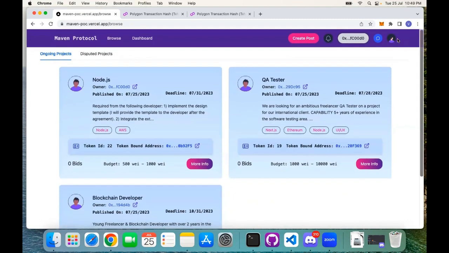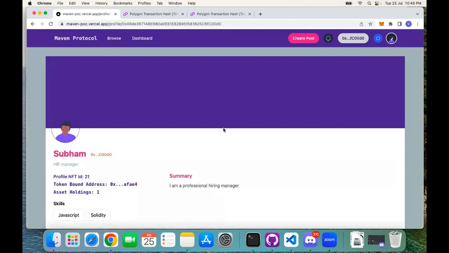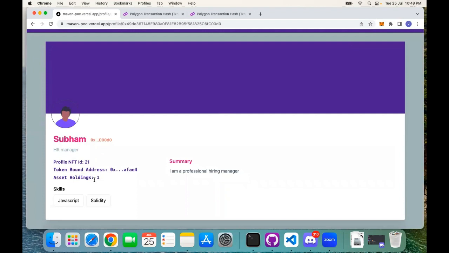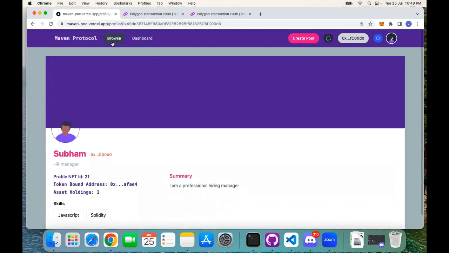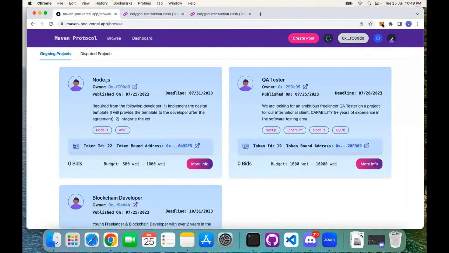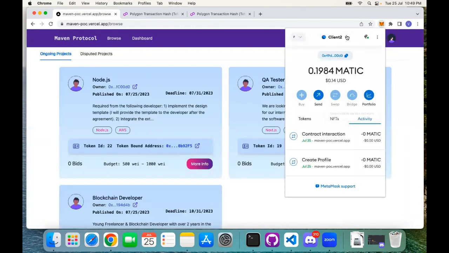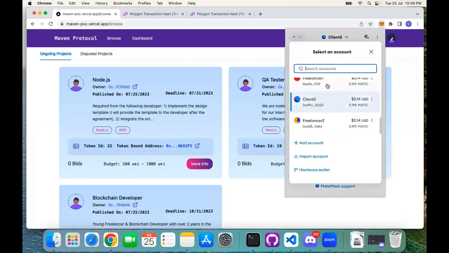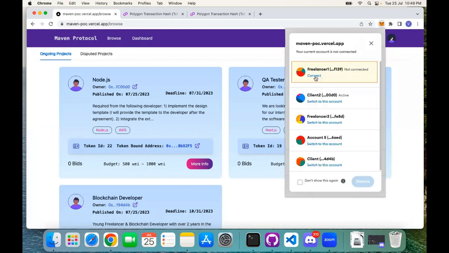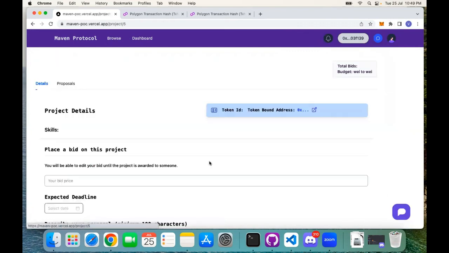Now if I go to my profile, the number of assets that I am holding is 1. That means that under my token bound address, I am holding 1 job NFT. Now let's say there is a freelancer who wants to bid for this project. So I will switch my account to a freelancer account. Let's say this is a freelancer, and this freelancer wants to bid for this project.